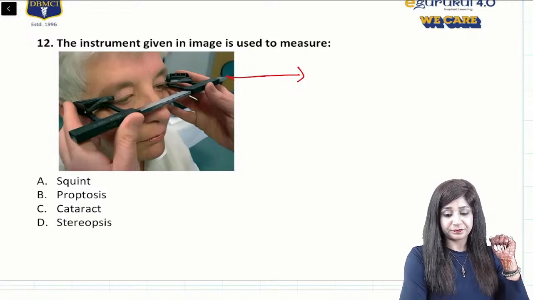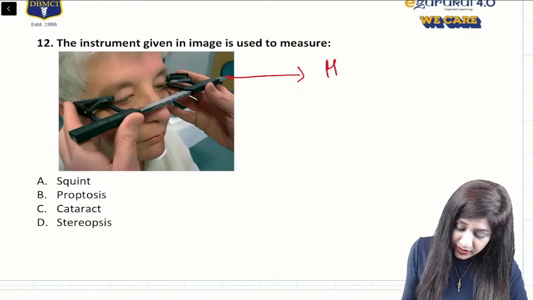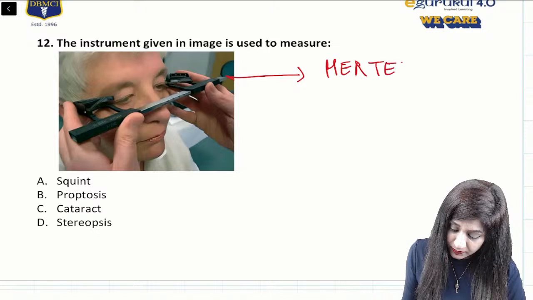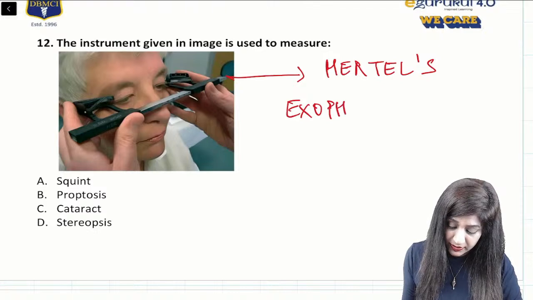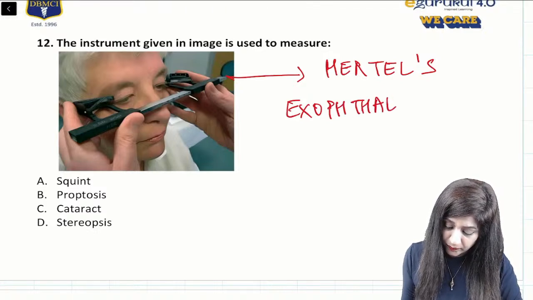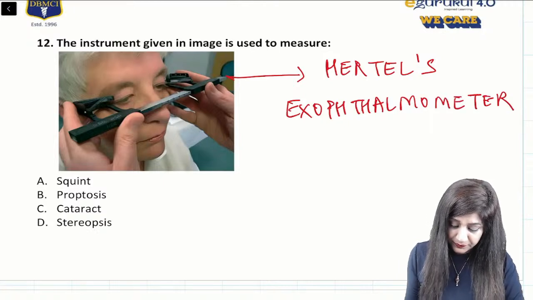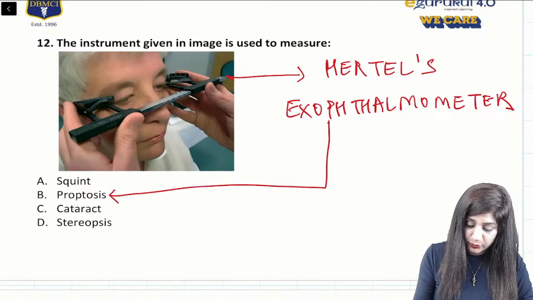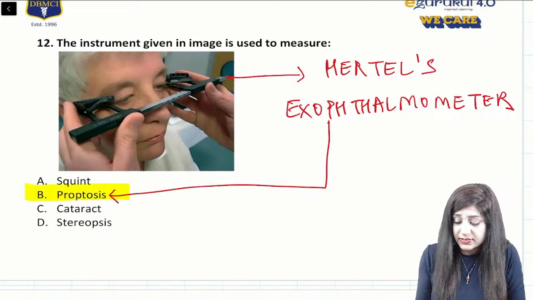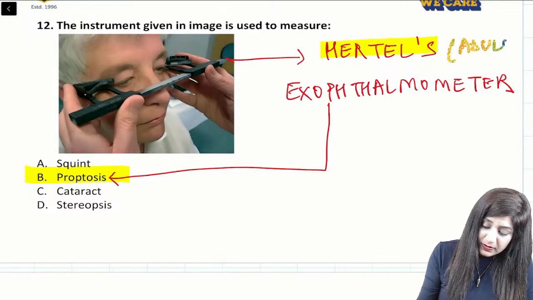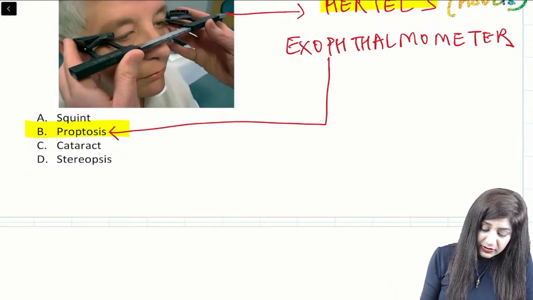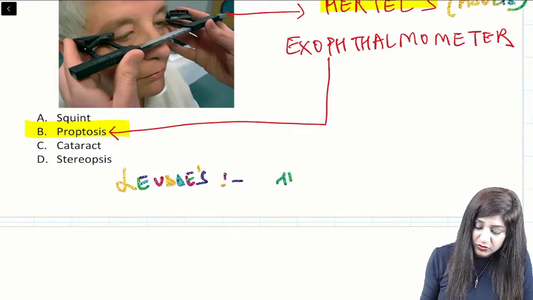Okay, so this is actually the Hertel's exophthalmometer. We have already talked about proptosis. Exophthalmometer is there, and this is helping to find out the proptosis. So answer to this question is this, and it is the Hertel's exophthalmometer, which is used in the adults, while another one is the Luedde's exophthalmometer, which is used in the children.